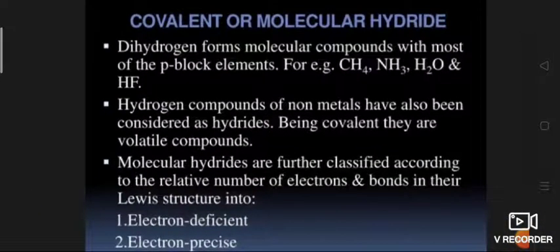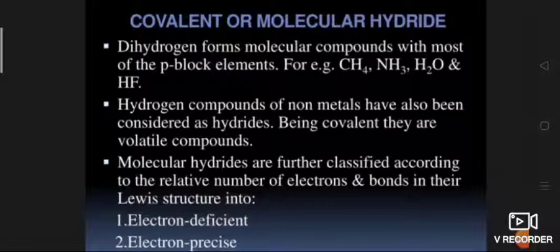Covalent or molecular hydride. When dihydrogen combines with p-block elements or non-metals, it results in the formation of covalent hydride. Further, these hydrides have a molecular lattice, that is, in them molecules are held together by weak van der Waals forces. So, these are called molecular hydrides. Examples: methane, ammonia, water.